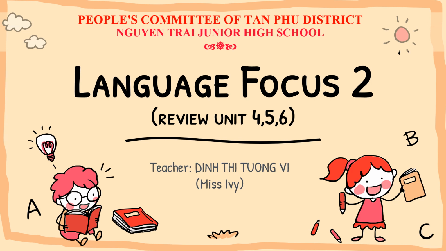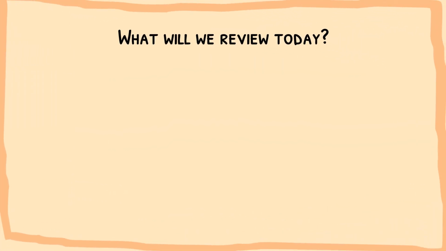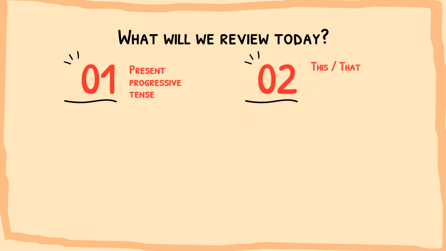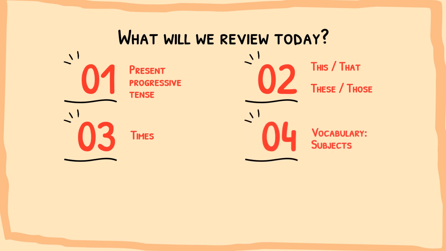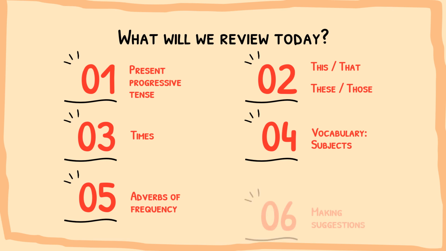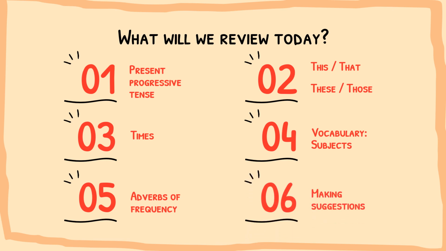Today, we will review Unit 4, 5, 6 with the lesson Language Focus 2. So, what will we review today? Number 1. Present progressive tense. Number 2. This, that, these, those. Number 3. Talk about the times. Number 4. We review about the vocabulary related to the topic subjects. Number 5. Adverbs of frequencies. And number 6. Making suggestions.